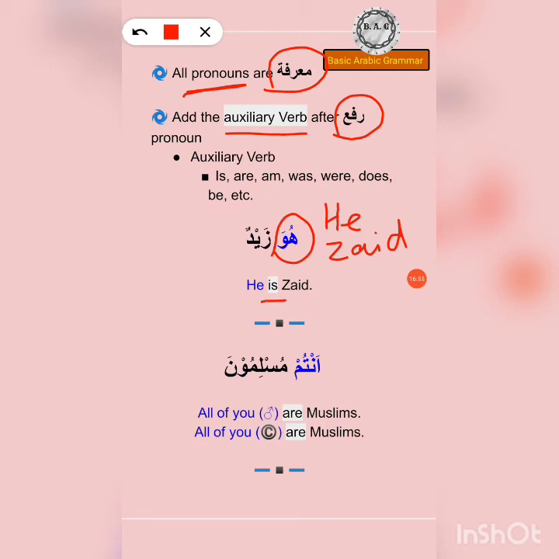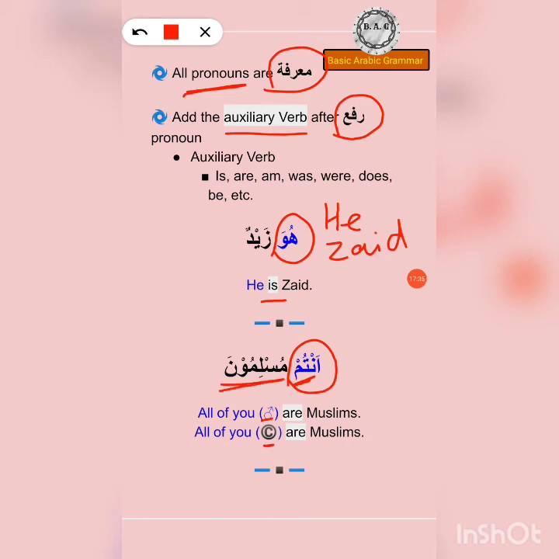Okay, next we have antum muslimun. Antum, all of you. Now, for our Urdu speakers, the ones who know a bit of Urdu, we know that tum is for you. So that's how you can memorize it. So antum is you, and since it's the tum sound at the end, of course, it means the jama pronouns. All right, and if it were antunna, then it would have been the feminine pronoun, for jama. All right, so antum, all of you, men or collective noun, are Muslims, Muslimuna.